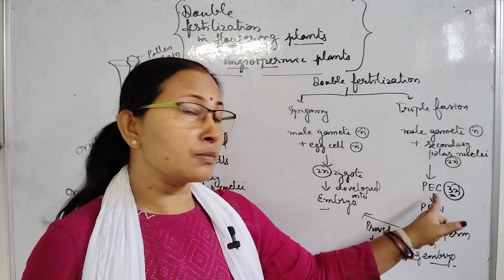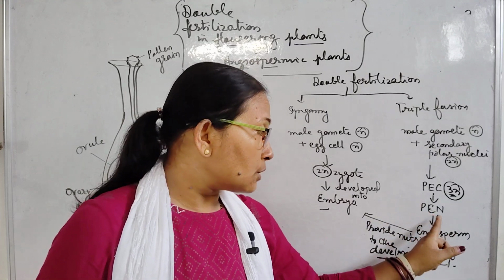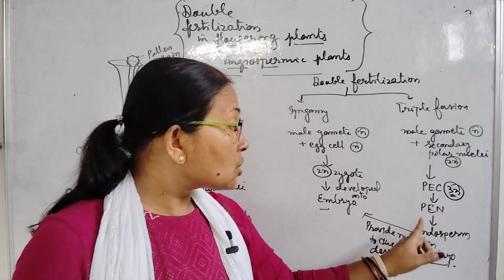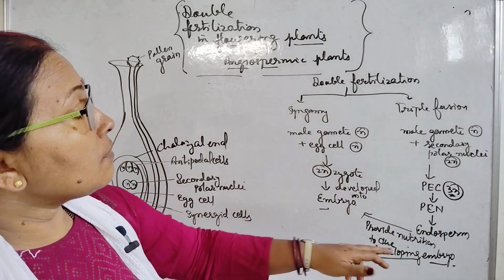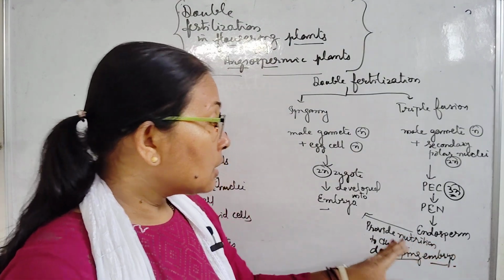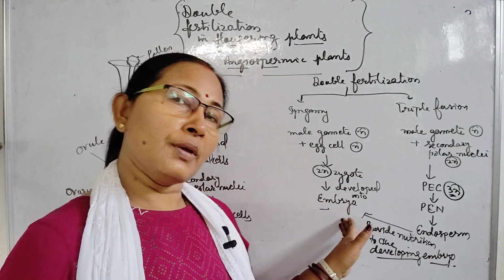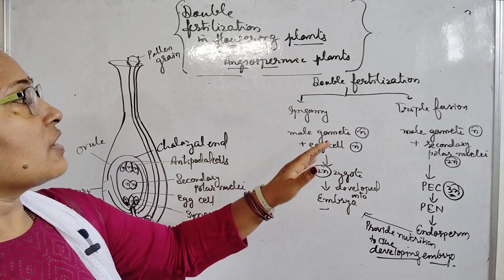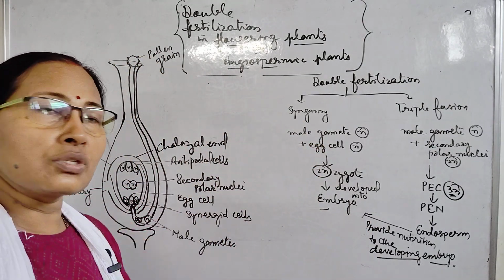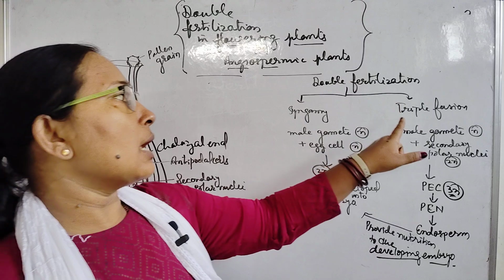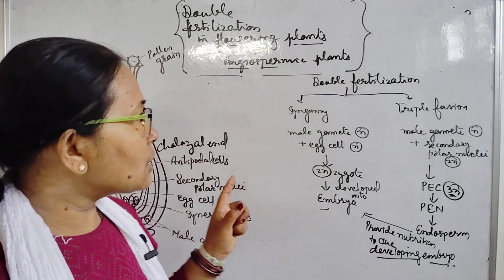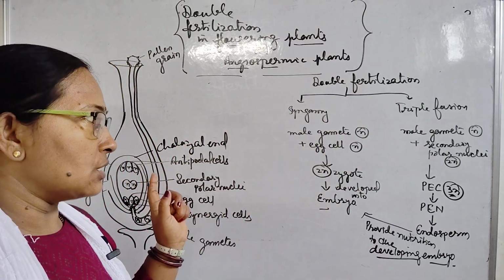This primary endosperm cell develops into the primary endosperm nucleus, which again develops to form the endosperm. This endosperm is the nutrition for the developing embryo. So in double fertilization, two types of fusion take place, syngamy and triple fusion. That's why it is called double fertilization.